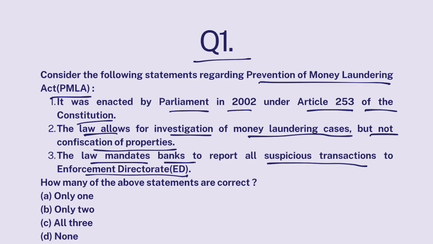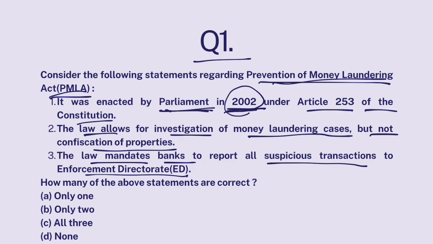Now listen. Prevention of Money Laundering Act was enacted in 2002 by Parliament of India to prevent money laundering. What is money laundering? Well, money laundering is conversion of black money into white money. Black money gotten through illegal means, whether corruption, drug trade, or any other illegal thing, is converted into white money by criminals. So to prevent that, Prevention of Money Laundering Act was passed.